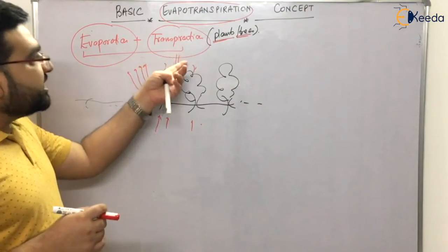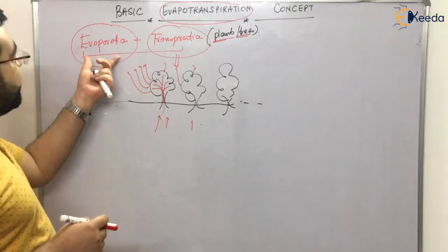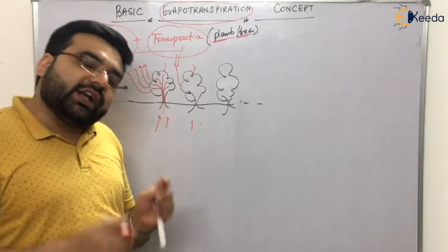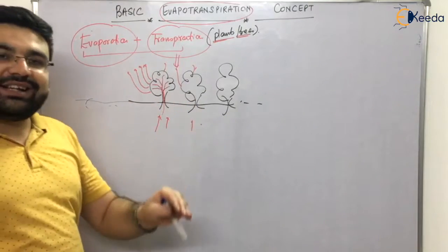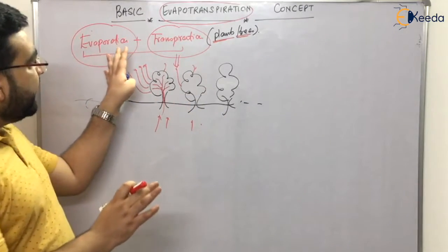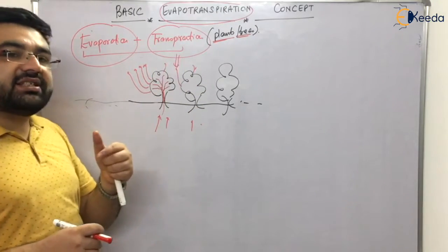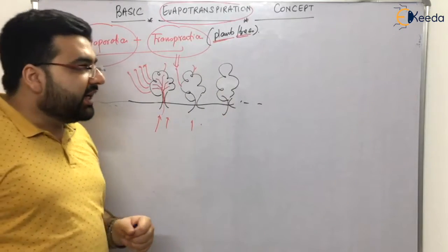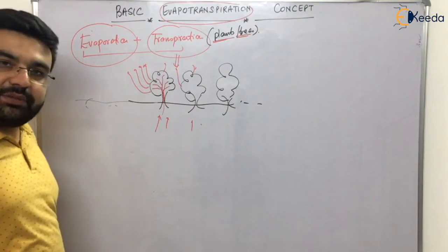So transpiration is more or less a daytime process. Evaporation can happen in daytime and also in night time, although the rate will be different. Transpiration is more of a daytime process. Clear? If you combine these two, you get the word evapotranspiration.